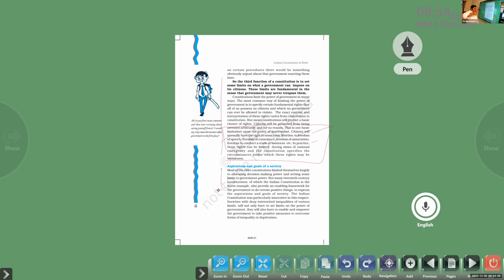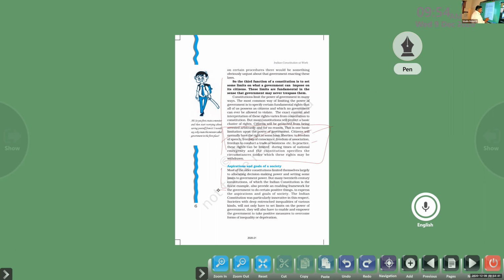So one particular area is there. We will discuss that area later. Just understand there is a special part in the Constitution that says the government should do something positively for the welfare of the people. To express these aspirations and goals of the society, the Indian Constitution was particularly innovative in this respect. Societies with deep and entrenched inequalities of various kinds will not only have to set limits on the power of the government, they will also have to empower the government to take positive measures to overcome forms of inequality and deprivation.